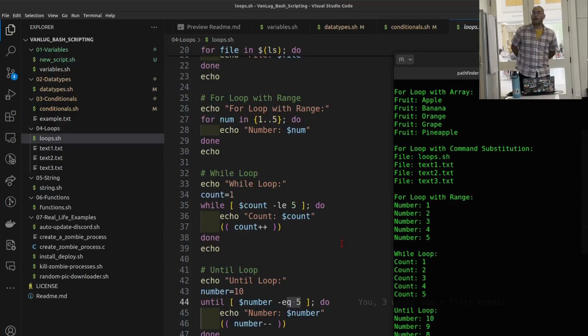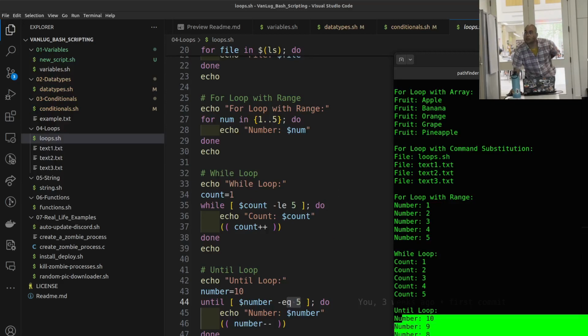Yeah, so until runs till the statement is true. Does it mean 5 items? Because we have 10, 9, 8, 7, so it's still 5 items. Yeah, yeah. It's gonna check whenever the number equals 5. It's just gonna stop and not run the block of the code again.